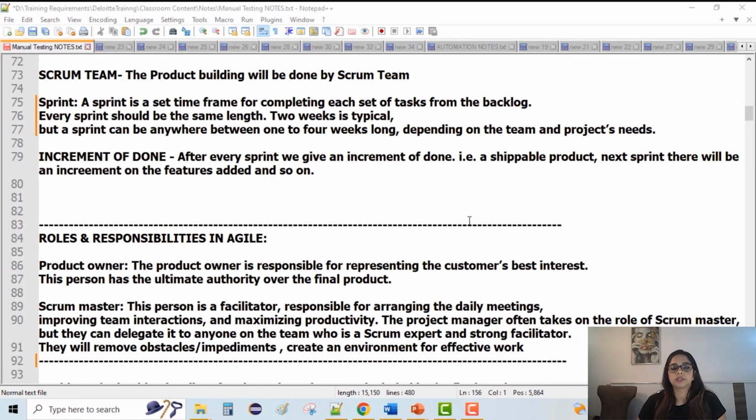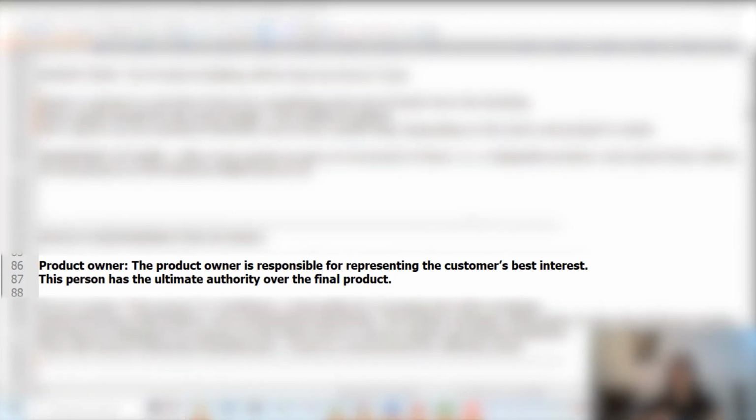Now let's understand some roles and responsibilities in Agile. The product owner holds a very important role in Agile. This is the person who is answerable to the stakeholders, because he is handling a product and has to make sure that everything is getting delivered on time. We are able to demo a workable software to the client at the end of sprint 1, 2, 3 till the end. The product owner is responsible for representing the customer and directly interacts with all the stakeholders.